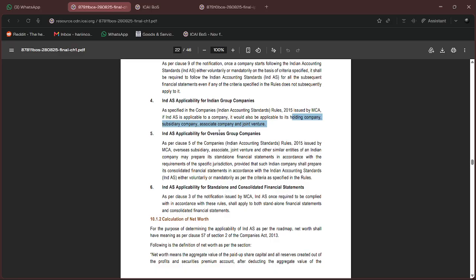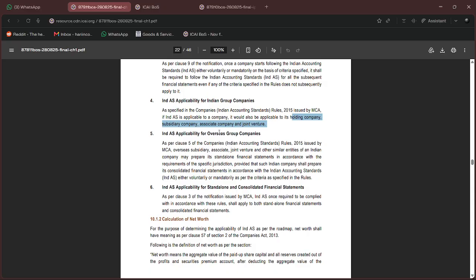In such cases, what does the guidance say? None of the laws of India will apply to you because you're a foreign registered company, not registered in India. So you follow the jurisdiction rules of your place of management. You take that standard, follow that standard and prepare your financial statements.